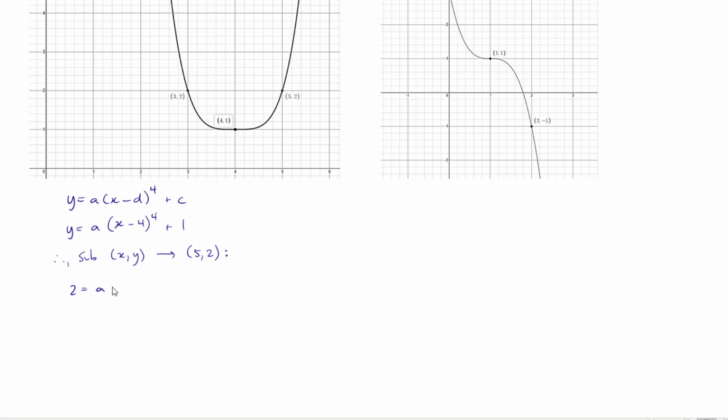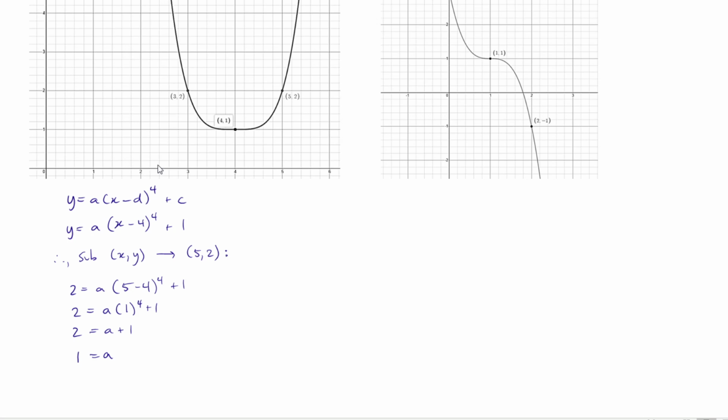2 is equal to a, my x value is going to be 5, (5 - 4)^4 + 1. And that should help me isolate and solve for a. 2 = a(5 - 4)^4 + 1, and 5 minus 4 is 1. Well, 1 to the power of 4 is just still 1, so I have a + 1. Then subtracting 1 from both sides, I get 1 = a.